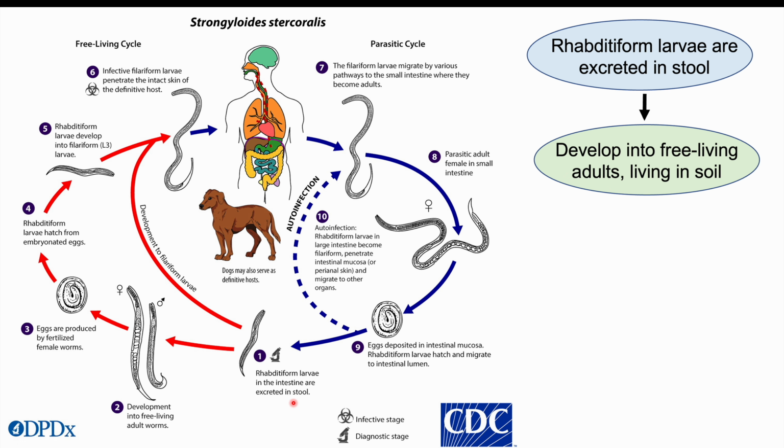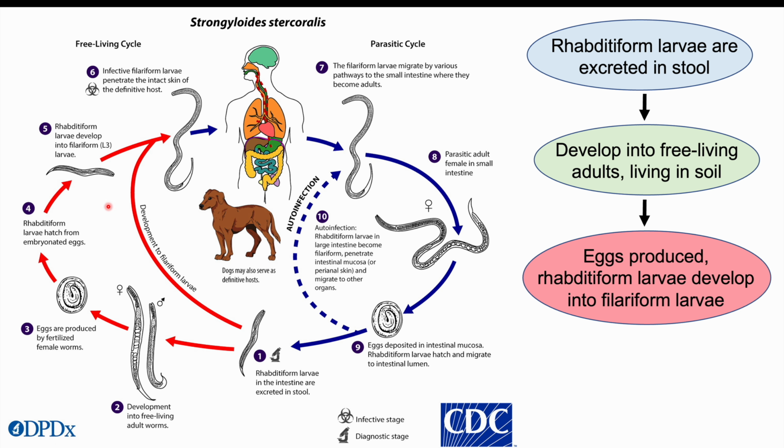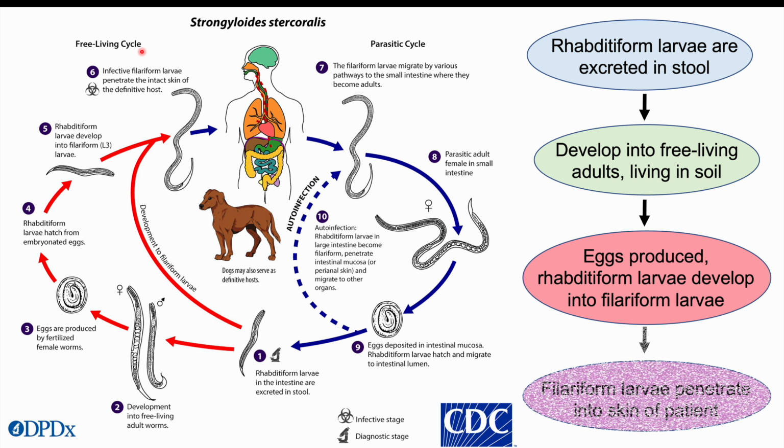So rhabditiform larvae is excreted, it forms into a free-living adult worm, and then they will produce eggs. And the eggs will be produced, more rhabditiform larvae will hatch from the eggs and will develop into what we call the filariform larvae. So filariform larvae will be developed, and those filariform larvae will be in the soil.